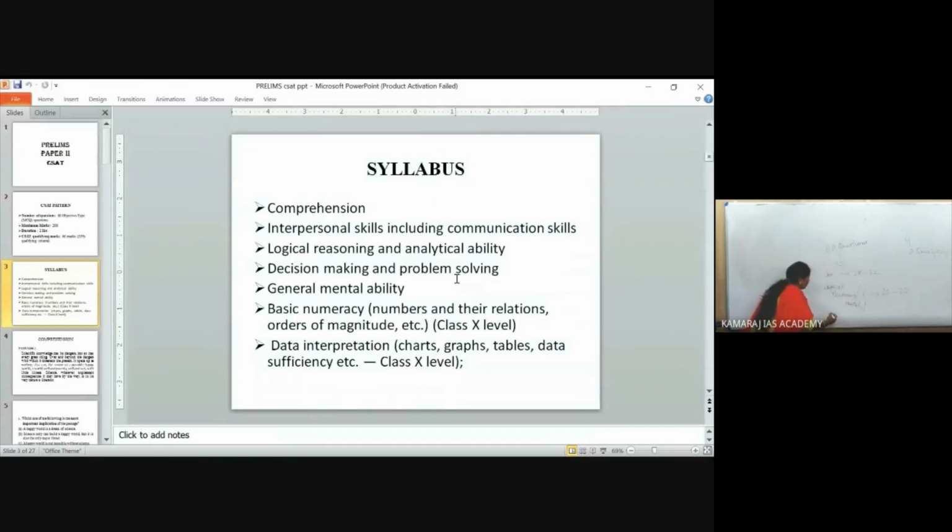Then basic numeracy, which means you will not get any multiple difficult operations, okay? From basic numeracy, you will be getting 20 to 25 questions. This is an approximate analysis taken from the previous 4 to 5 year question papers.